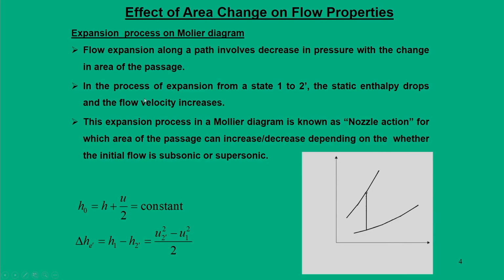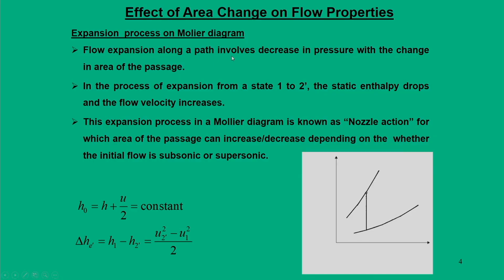Now, let us go one by one. The first thing we are going to see is how an expansion process takes place on a Mollier diagram.